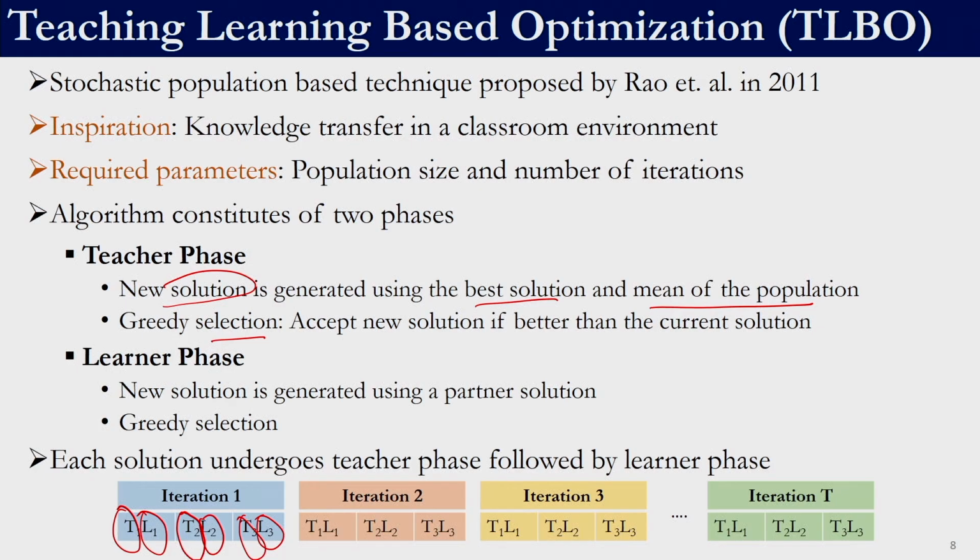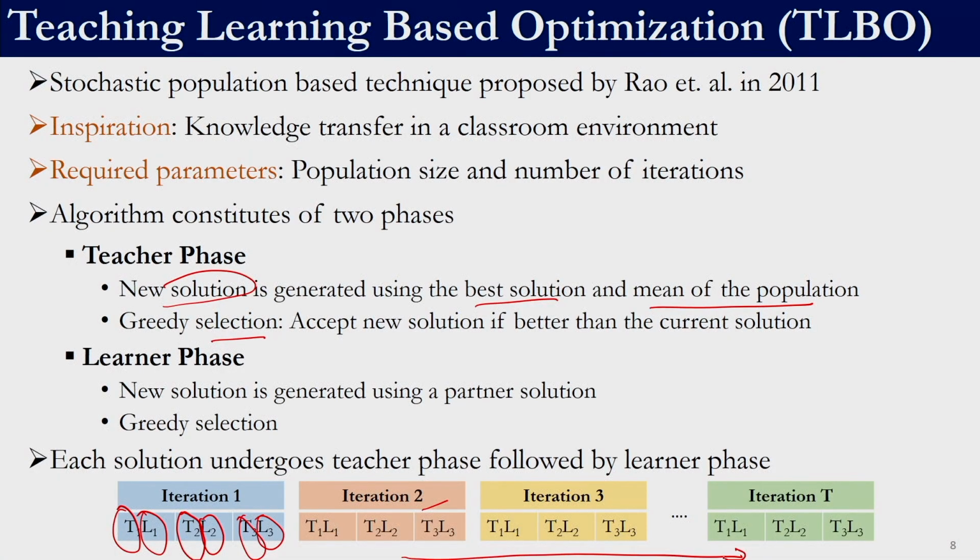And we are expected to do T such iterations. Again in iteration 2, the first solution will undergo the teacher phase, the first solution will undergo the learner phase. Once that is complete, the second solution will undergo the teacher phase and the second solution will undergo the learner phase. So this cycle is repeated till we complete the specified number of iterations.